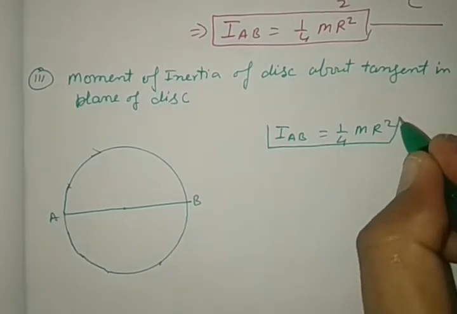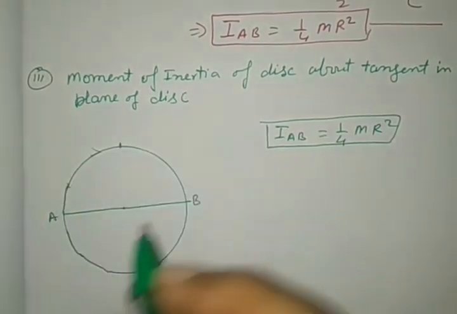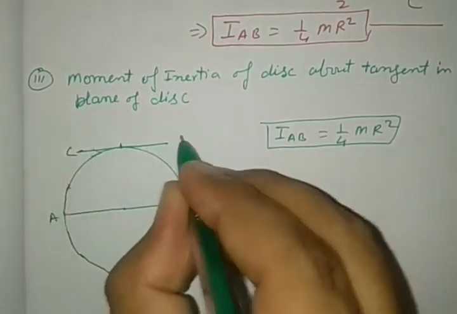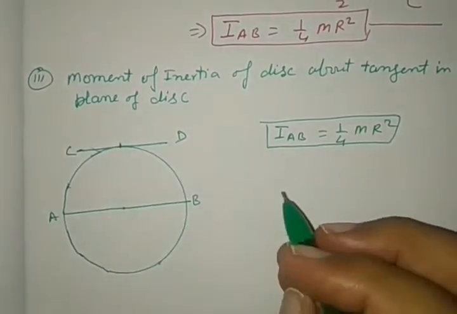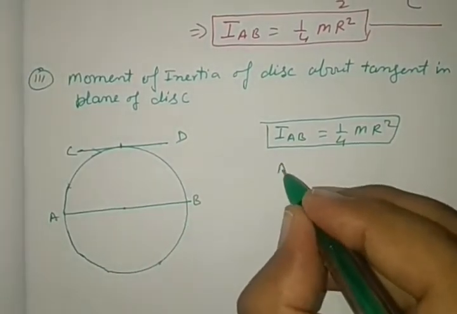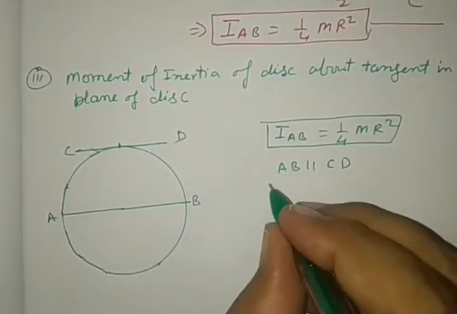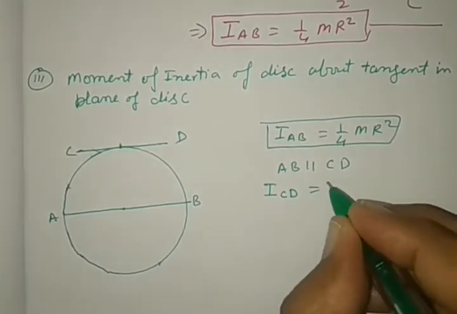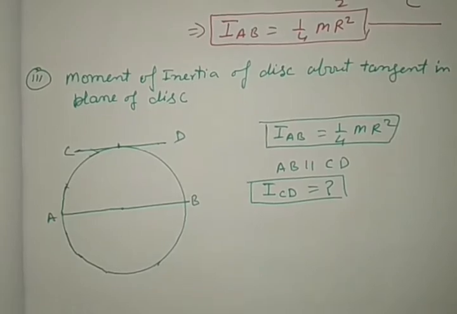See very carefully, this will be used here. Now select a tangent here. This tangent is CD, and AB is parallel to CD, and we have to obtain the moment of inertia about CD. What is this? We have to obtain.